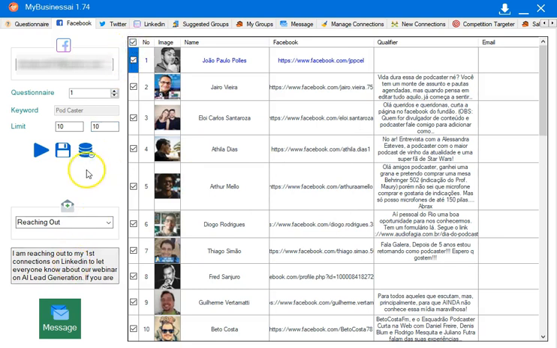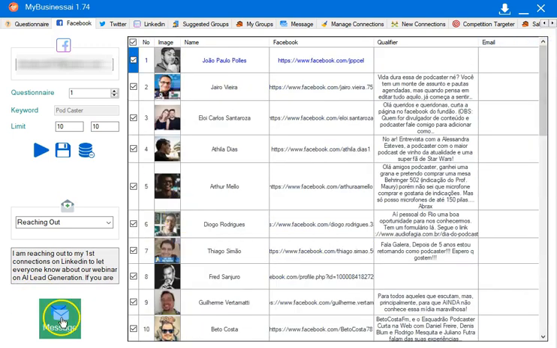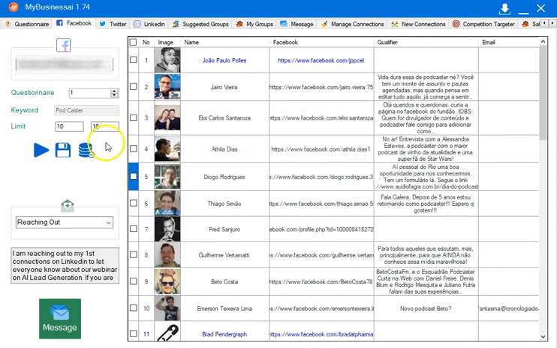So you select them all, and then you just simply hit the message button. Basically what we're doing here is we're quickly handing you leads of people that are interested in whatever subject you want. And it's just that simple. If you want to delete somebody, of course, you can come in here, click them, delete them, and that's basically all that is.